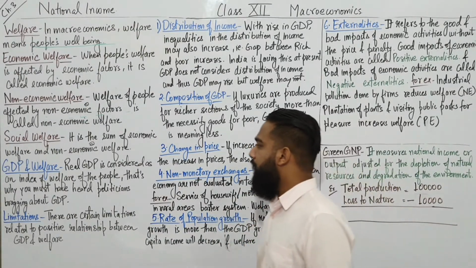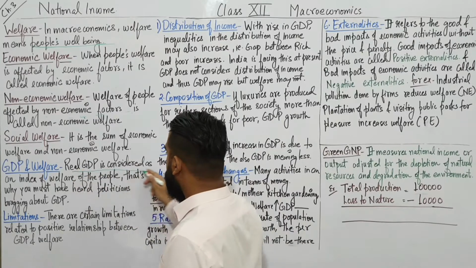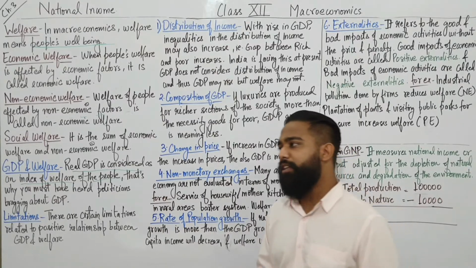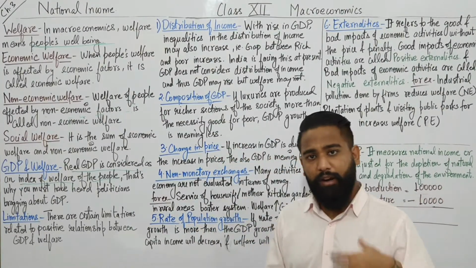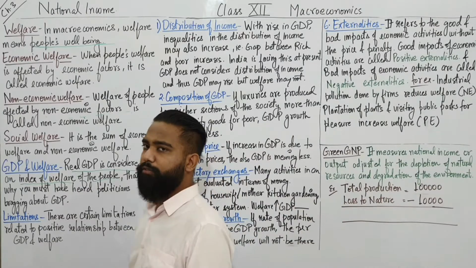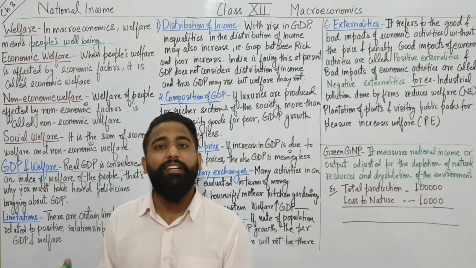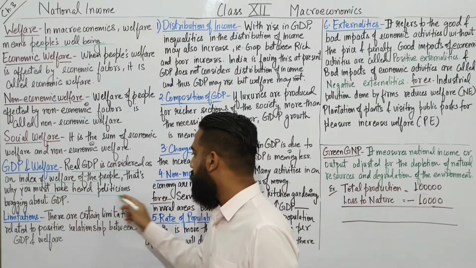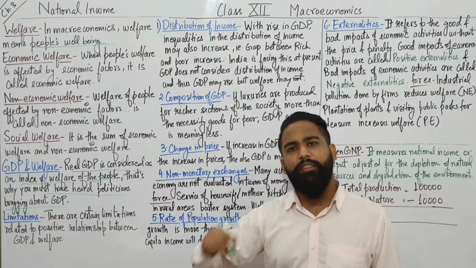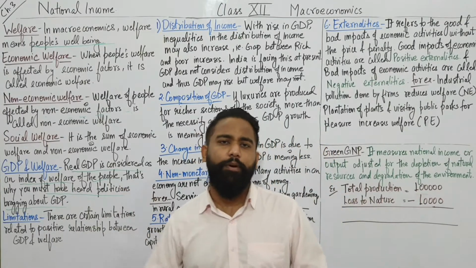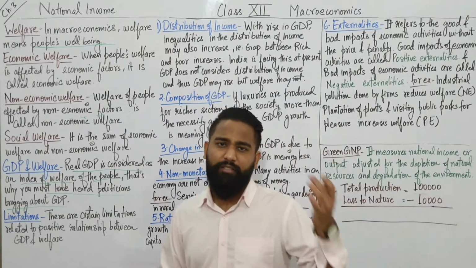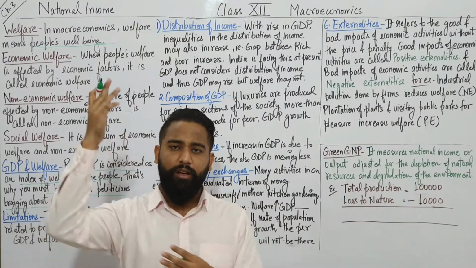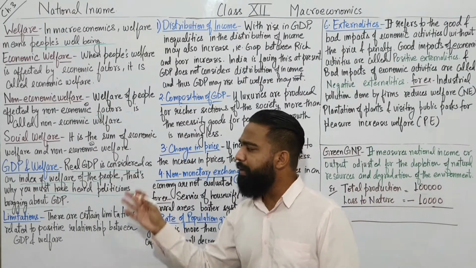So, welfare and GDP. Real GDP is considered as an index of welfare of the people. In the previous video, we just learned that real GDP is considered as the index of welfare. It shows the development. That's why you must have heard politicians bragging about GDP in news debates, in the newspaper, that GDP has fallen, GDP has grown, and so on. So GDP is very important.